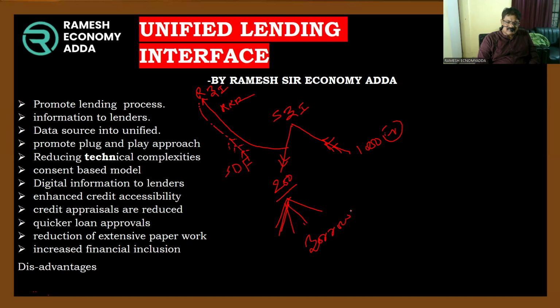Whenever a bank gives loans to borrowers, borrowers invest the money. Borrowers create capital. Borrowers create production. Borrowers create national income. That's why it is better to provide loans to borrowers, and more loans should be borrowed. To do so, the information given by the borrowers must be genuine. That's why the genuine information of borrowers is passed to lenders through ULI, that is Unified Lending Interface. I think it's clear.